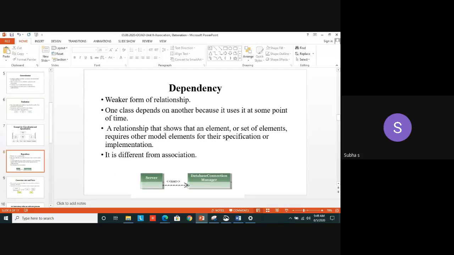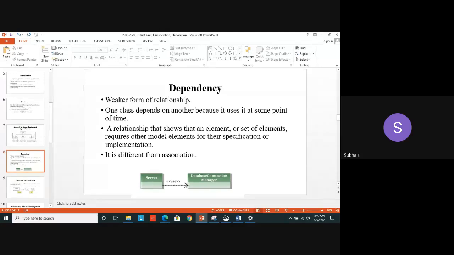Yes. Then we move on to dependency. So far we are seeing so many kinds of association. Generalization, realization, specialization. Specialization, it's a part under the generalization only. Okay, but while writing theory, you can mention separately with the example for each representation. Then as yesterday we saw aggregation, composition. All are kinds of relationship in class diagram. How we are associating the classes. Okay. Now we are going to see dependency.